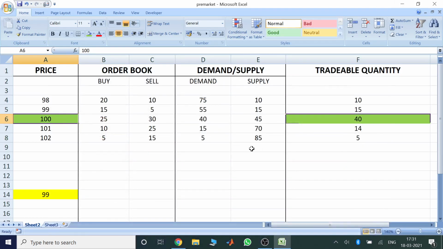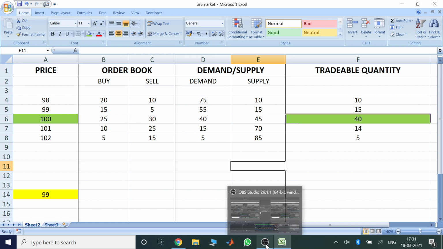So that was it for today, and that is how the opening prices are calculated.